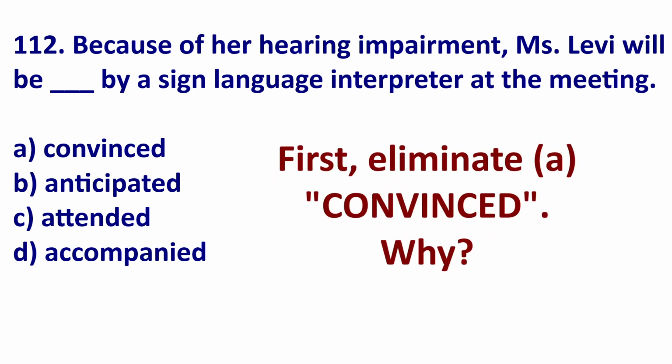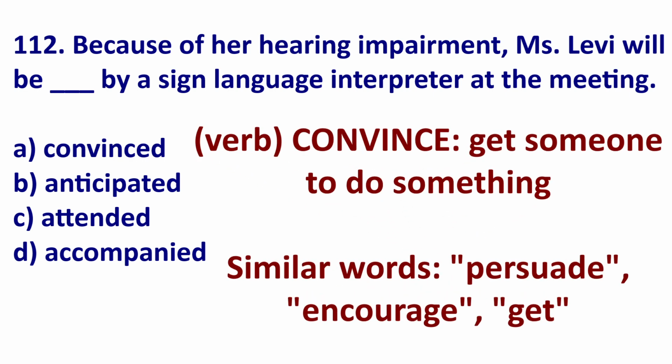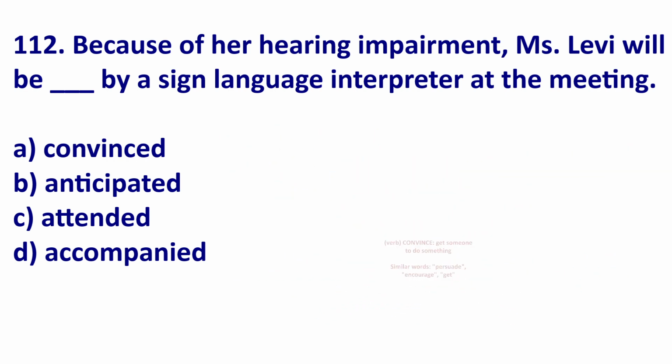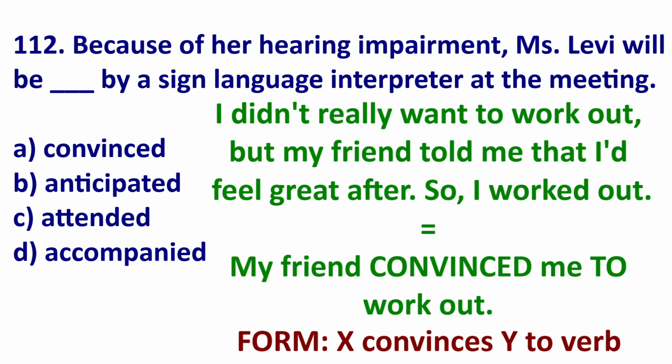First, eliminate convinced. Well, why? Convince is to get someone to do something using words. Similar words are persuade, encourage, or get. An example, I didn't really want to work out, but my friend told me I would feel great after, so I did work out. My friend convinced me to work out. So the common form is someone convinces someone to vote.